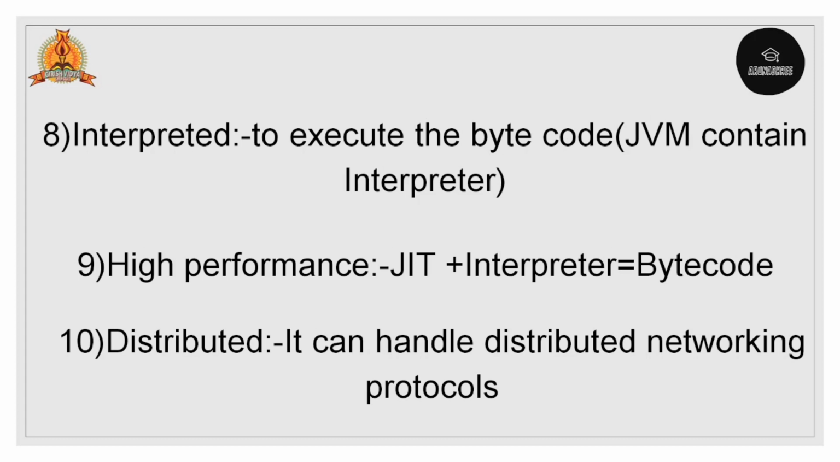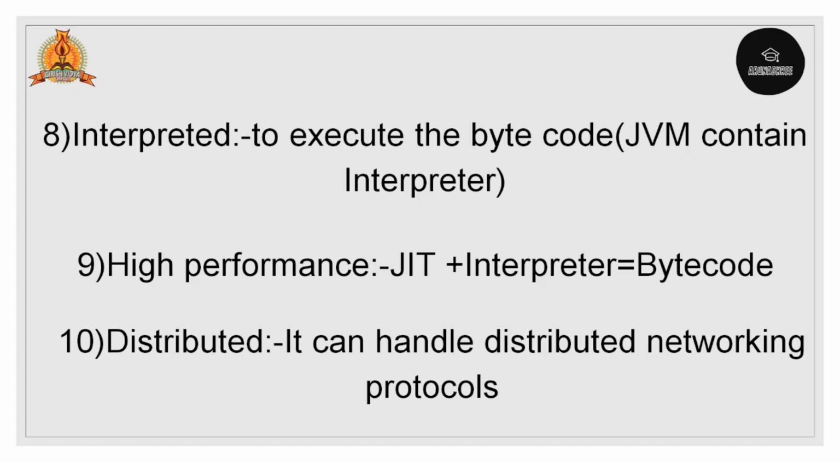Then interpreted. JVM contains the interpreter. Due to the slow performance, JVM will include the JIT compiler. JIT is nothing but just in time. To compile the code, we'll get the output as a bytecode, and that code is executed with the help of the JVM, it is interpreted.